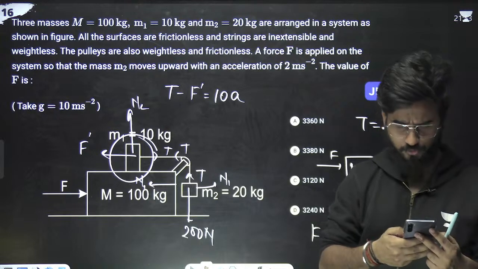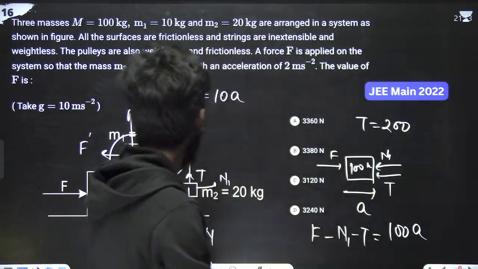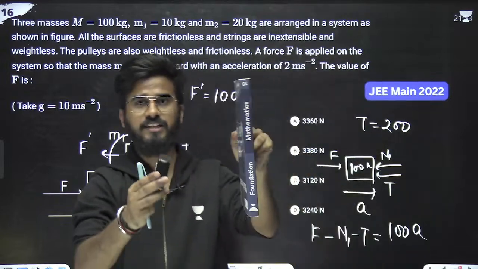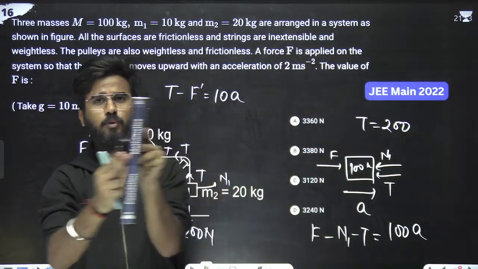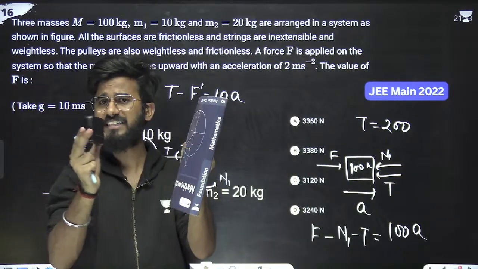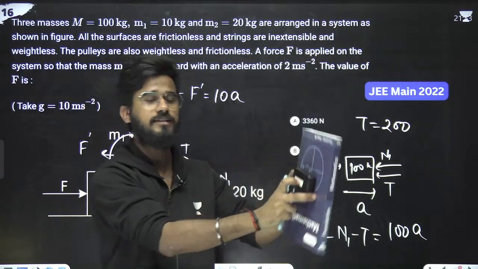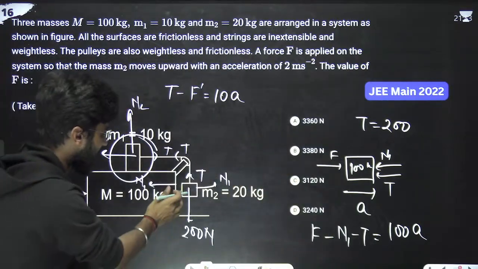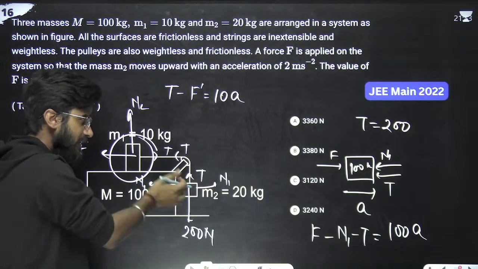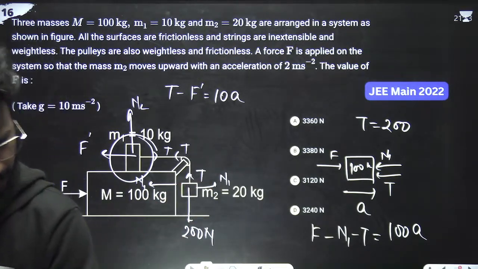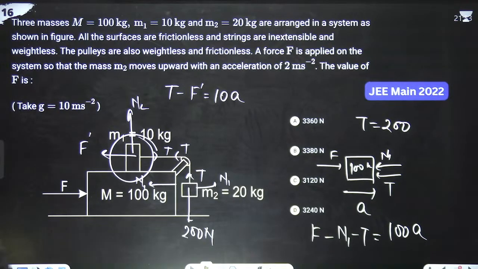How did that N come for that? Look at this. Just listen to me. If this is the 100 kg block and this is a small block, it is pushing it. So if this is applying normal on the small block, then the small block is also applying the normal on this. That's why this is not being connected. It is in the figure, but when we pull it, this will be connected like this. That's why it is normal. Okay, got it? So just solve.